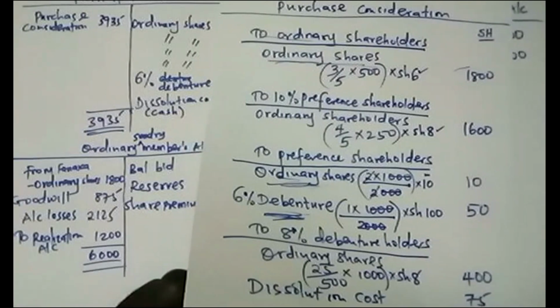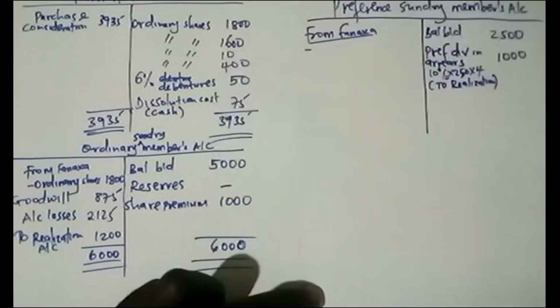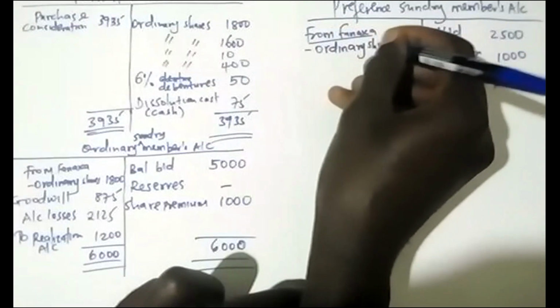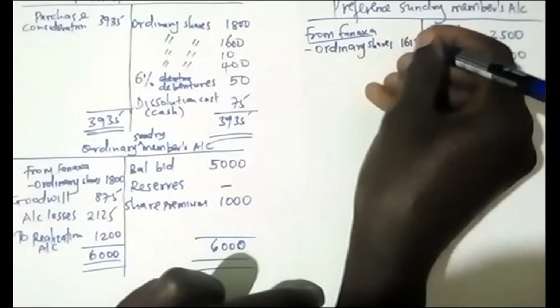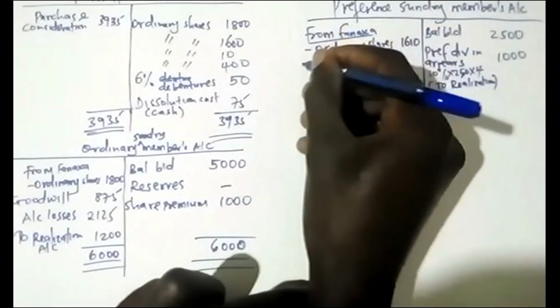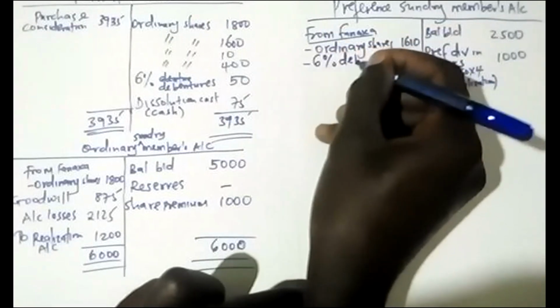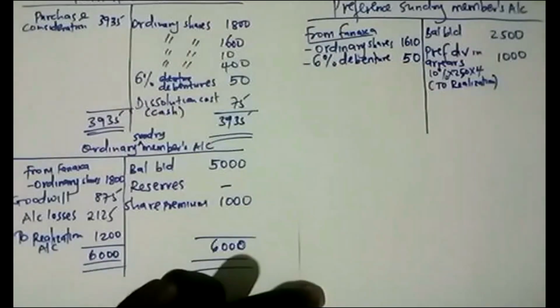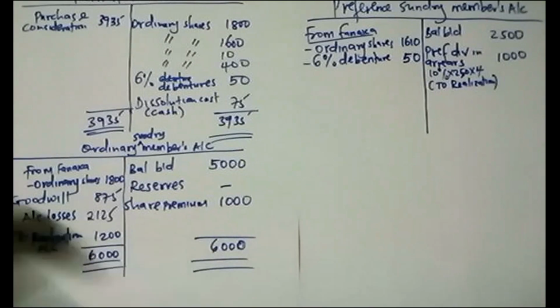So ordinary is 1,600 plus 10, that is 1,610. Then 6% debenture is 50. So there's this ordinary of 1,610, because it's 1,600 plus the 10. Then we have 6% debenture of 50. Up to that point, the balancing figure goes to realization.